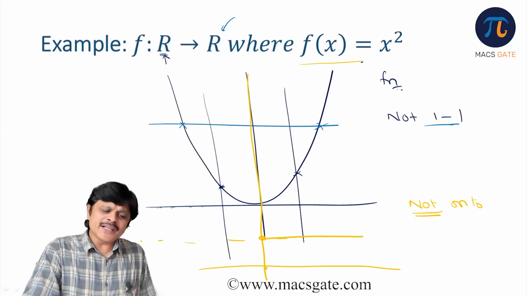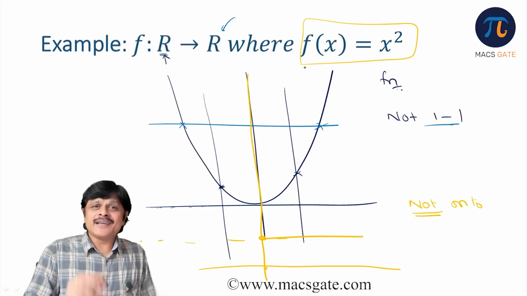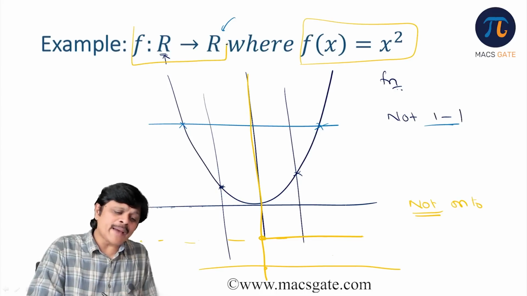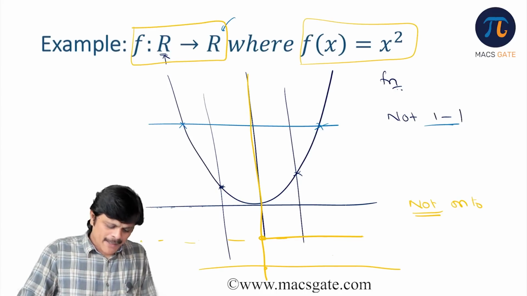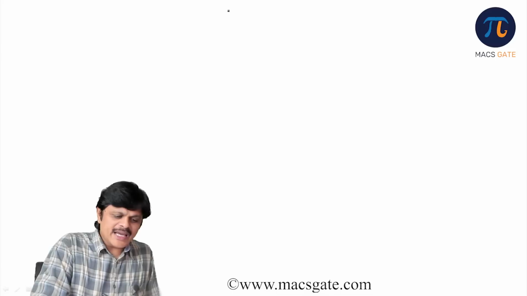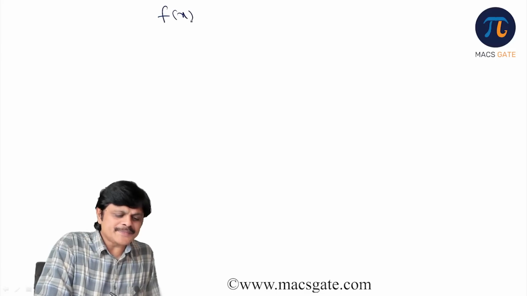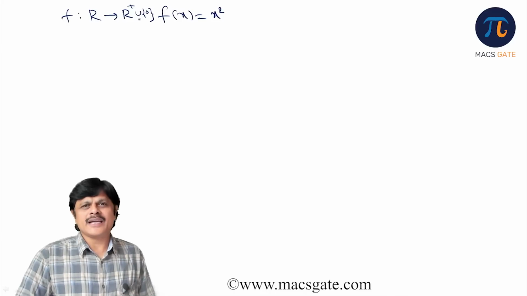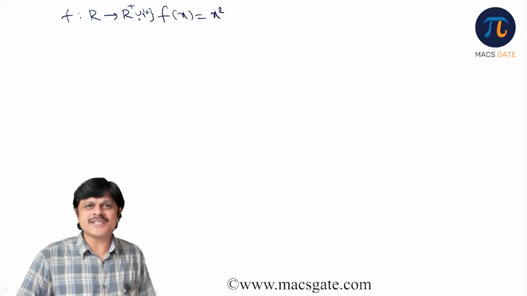But don't think that f(x) = x square is bad. f(x) = x square with f mapping R to R is bad. But if you take the same function, f(x) = x square, with f mapping R to R plus union 0.